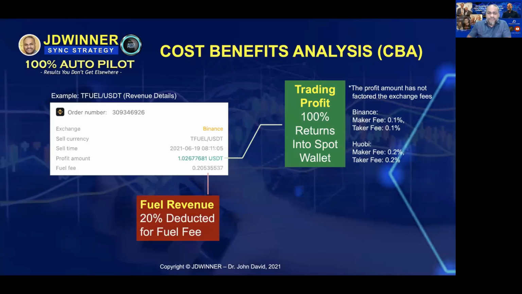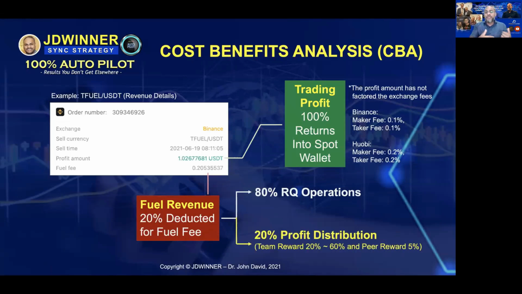Now, the 20% fuel fee is the fuel revenue, the company's revenue. So every time you make a profit, 20% will be deducted. From that 20%, remember, 80% will go into RQ operation. The remaining 20% they will distribute as a profit distribution for the community.